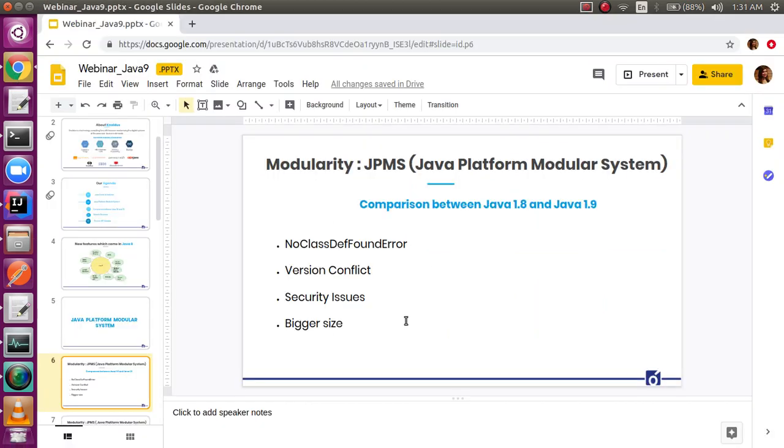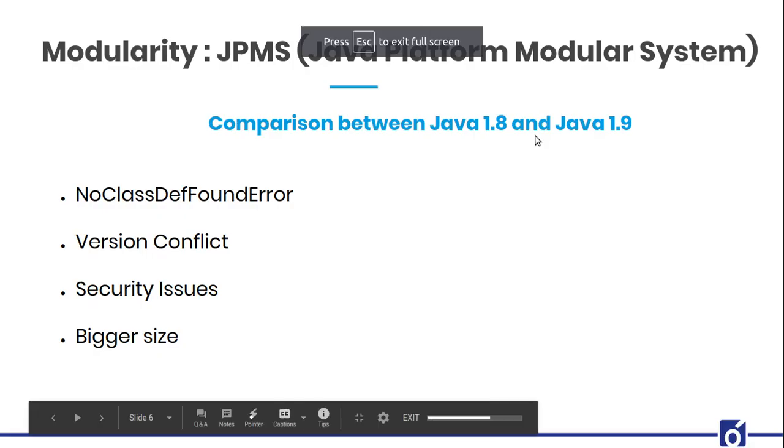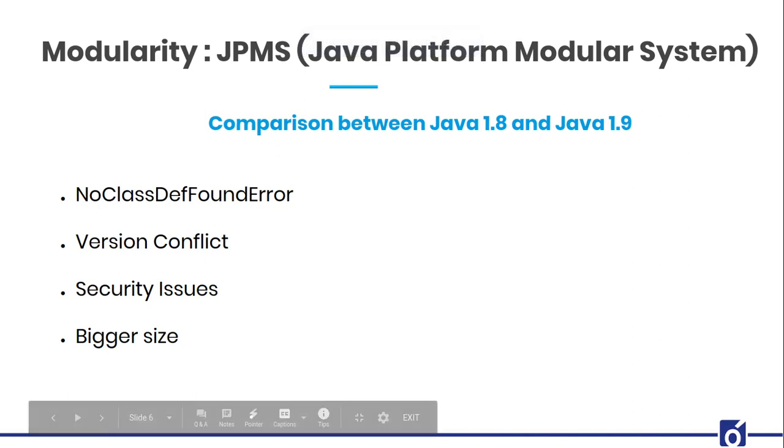Firstly, what exactly is a jar file? A jar file is nothing but a group of packages. What is a package? It is nothing but a group of .class files. A .class file simply contains Java code, right? And what is a module? A module, which got introduced in Java 9, is also nothing but a group of packages only. And the packages, we know, contain .class files, right? So it's confusing me. What is the difference?